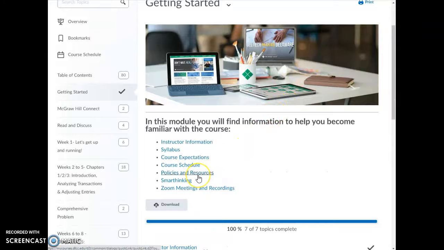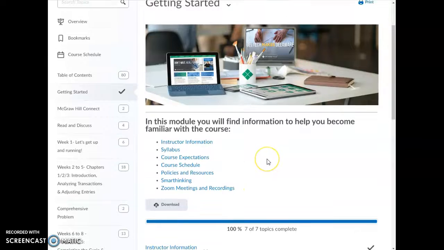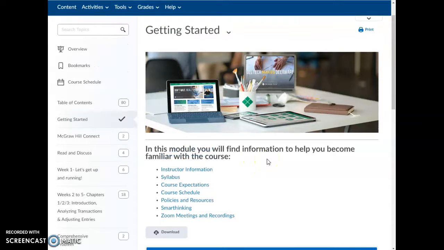Also important is to make sure you review the policies and resources. We have a Smart Thinking tab, which is for tutoring online. There are other tutoring options that I'll provide once our class gets started. And then the last link is Zoom meetings and recordings. Depending on how your class is meeting, whether it's a face-to-face class, a web conferencing, or a strictly online course, that will determine whether you have Zoom meetings or not. So you'll look at your class details to determine that.